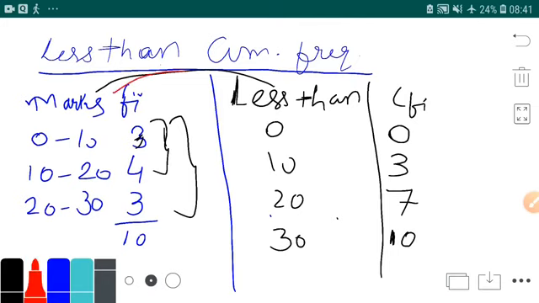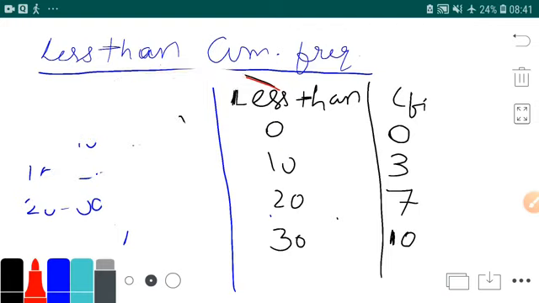From classes we have converted into less than frequency, but in your question or in your exam, the situation will be reverse. Sir, how will the situation be reverse? It will be exactly like this, which you can see on the screen.